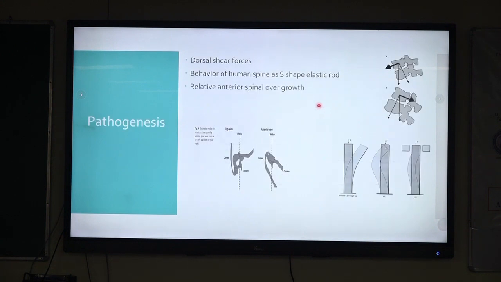The pathogenesis of scoliosis is that, as you know, there is a curvature of the spine. In the thoracolumbar region, certain segments of the vertebrae undergo a posterior shearing force, so a posteriorly directed force will be there, as seen here. Whenever there is a posteriorly directed force, the facet joint will not be able to give proper rotational stability.